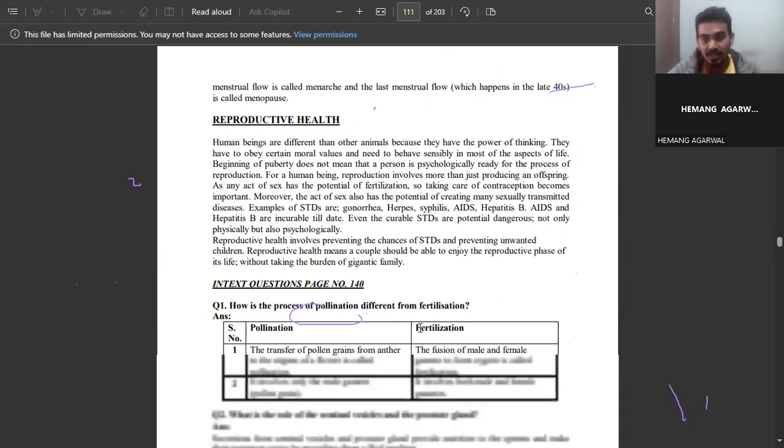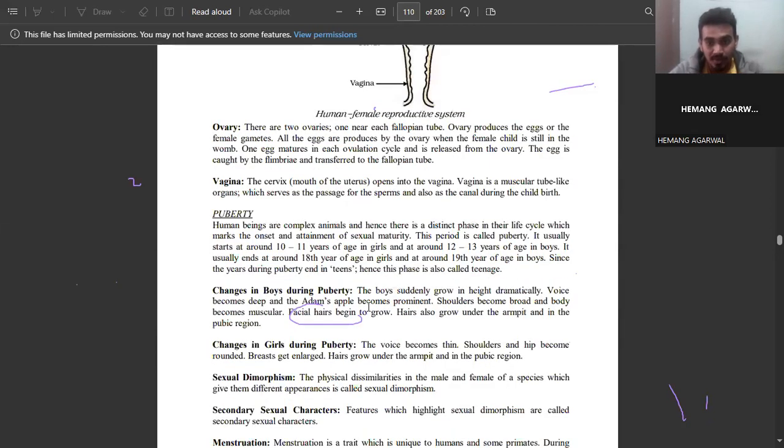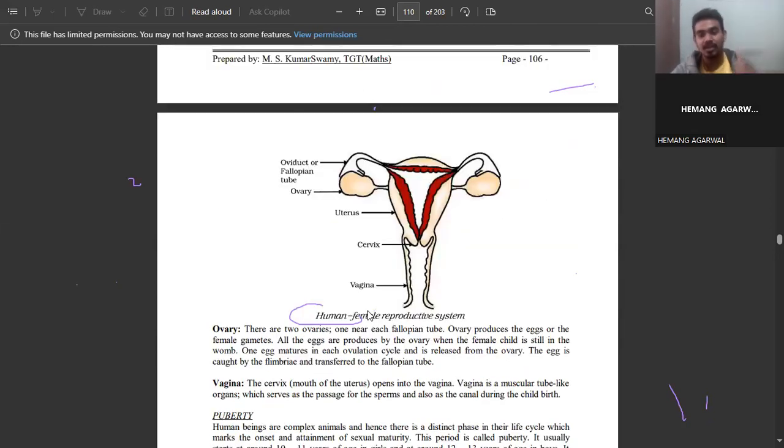So here we will end the class on the reproductive system of human beings. We have discussed sexual reproduction in flowers and sexual reproduction in human beings.